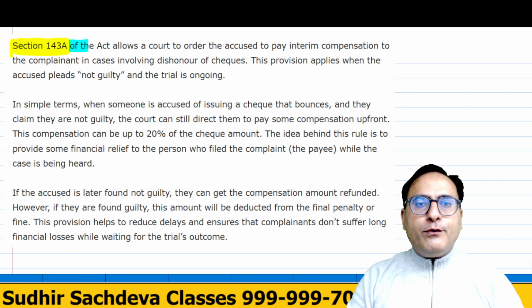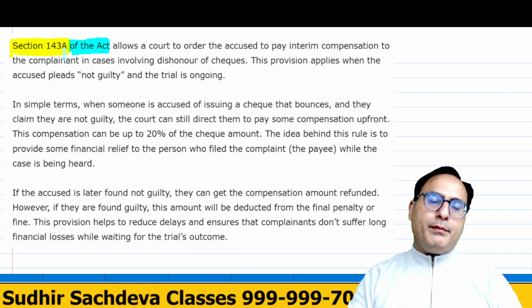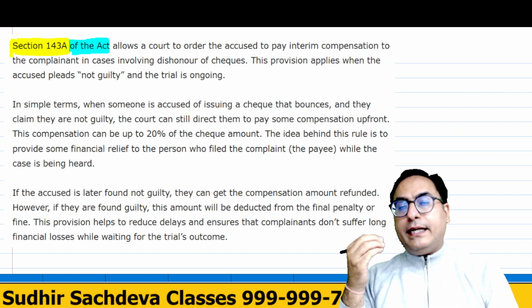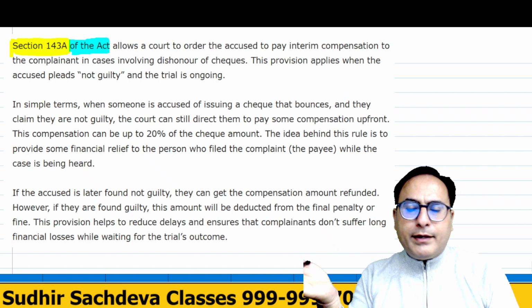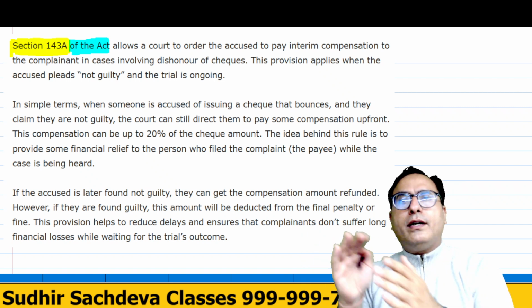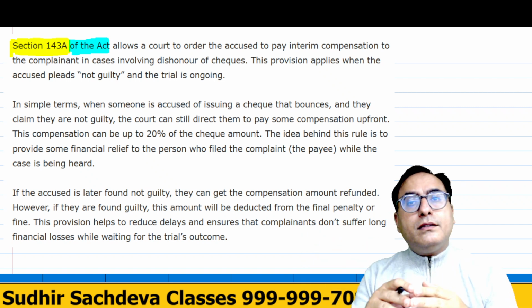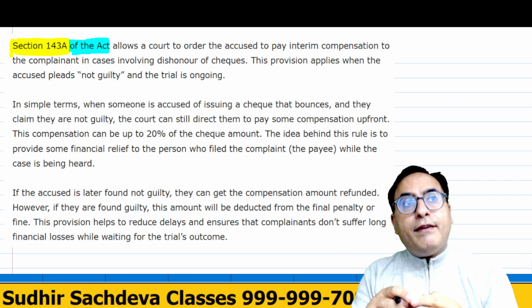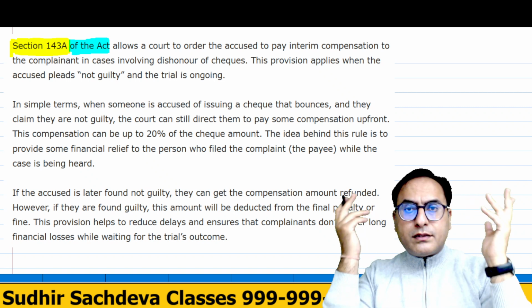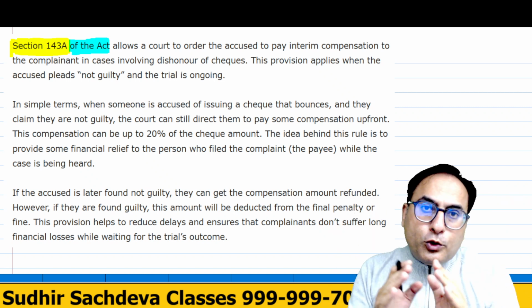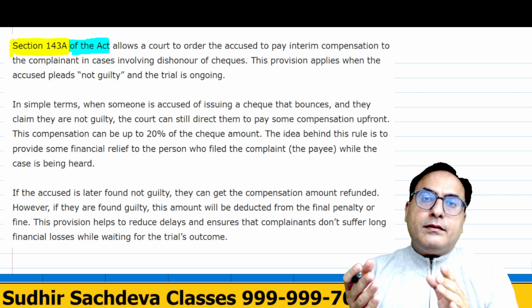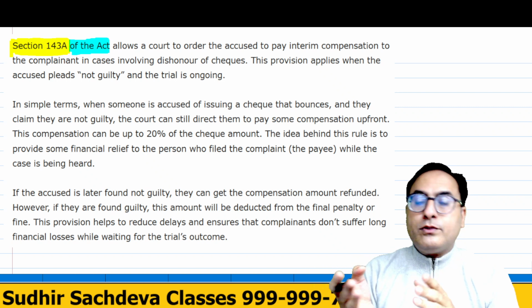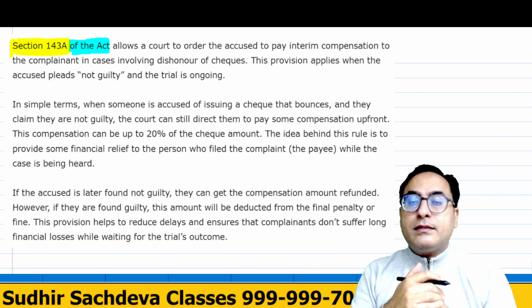So section 143A was added because a lot of people earlier made payment via check and that check got dishonored, and that case actually went on for 2 years, 3 years. And for those 2-3 years, if that very payee is on the right side, his time is lost.